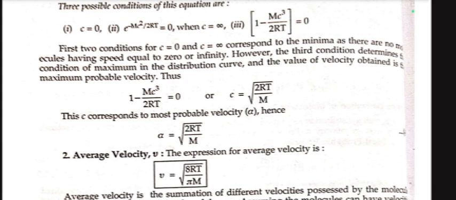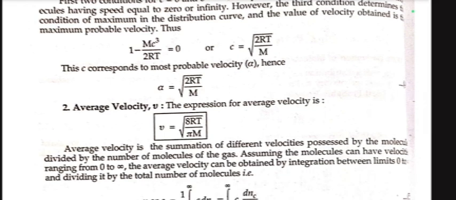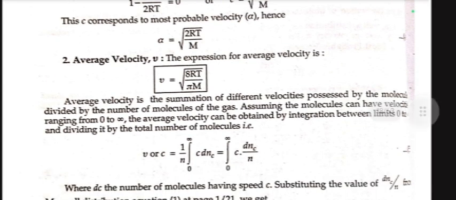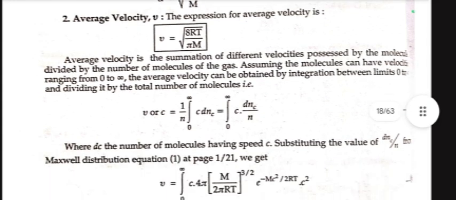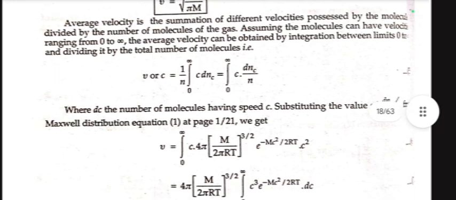Now we move towards average velocity v. The expression for average velocity is v equals under root 8RT by πm. Average velocity is the summation of different velocities possessed by the molecules divided by the number of molecules of the gas. Assuming the molecules can have velocities ranging from 0 to infinity, the average velocity can be obtained by integration between limits 0 to infinity and dividing by the total number of molecules, that is, v equals 1/N ∫ from 0 to infinity of c dN_c, where dN_c is the number of molecules having speed c.